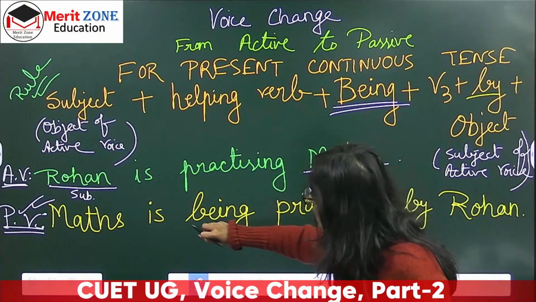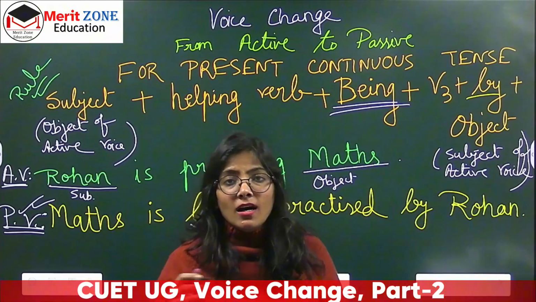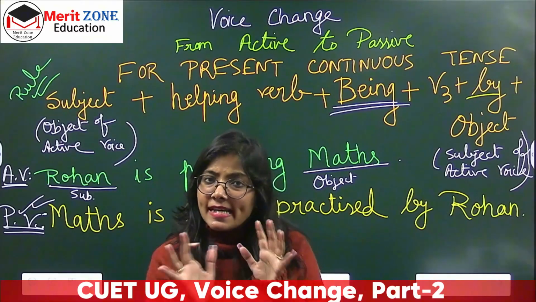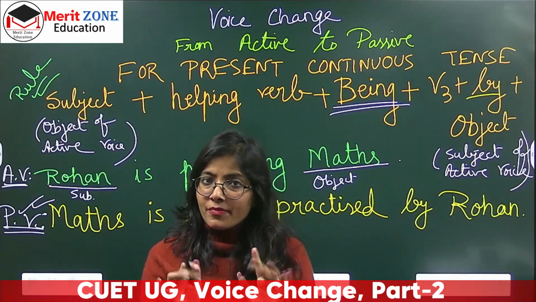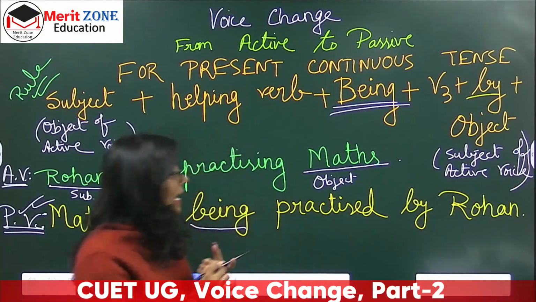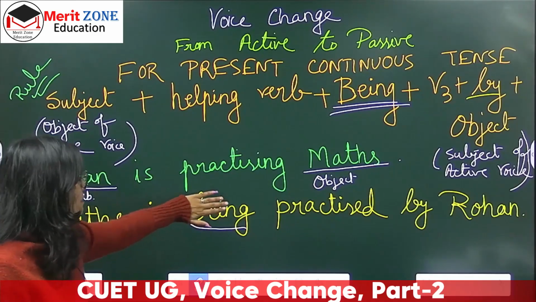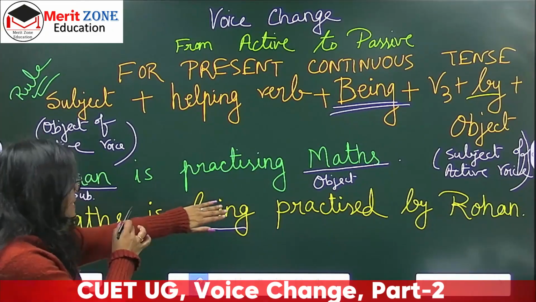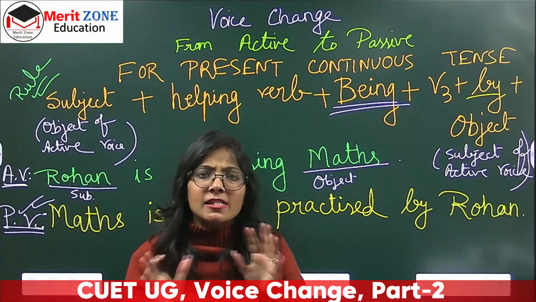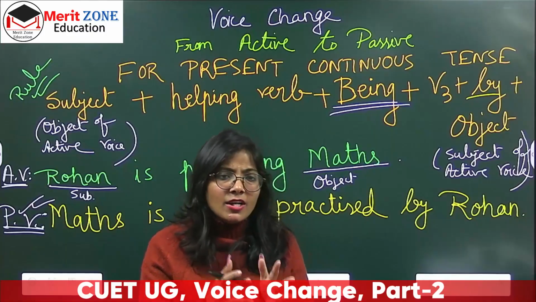So that's how we change the sentences, and because of this particular word being, ये जो word है being, this is bringing the changes. I was telling you, right, that if you don't add being, तो क्या होता है, sentence is still made but meaning gets changed, meaning अलग हो जाता है. अगर सोचो तुम being नहीं दिए, maths is practiced by Rohan, तो उसका मतलब क्या होता है कि रोहन के द्वारा मैथ्स प्रैक्टिस किया जाता है, मतलब he does it every time, he is used to doing it.